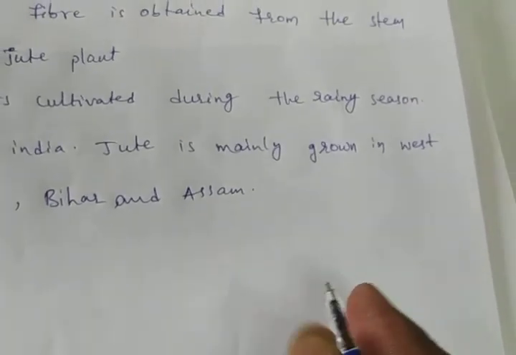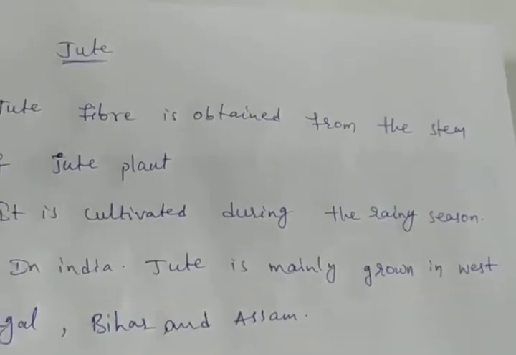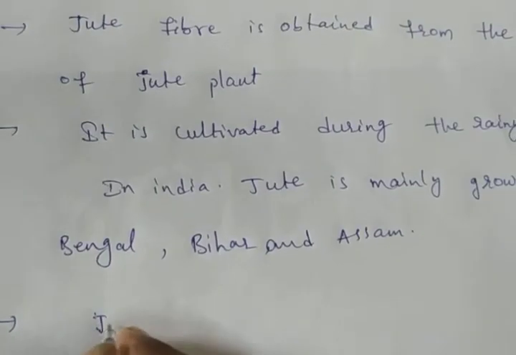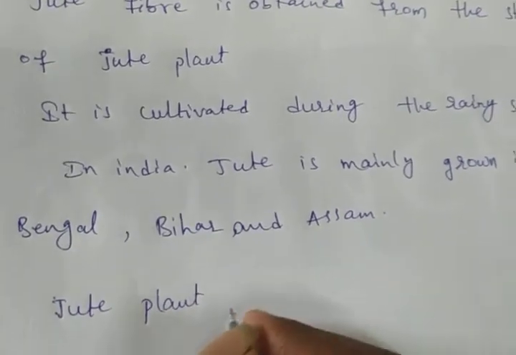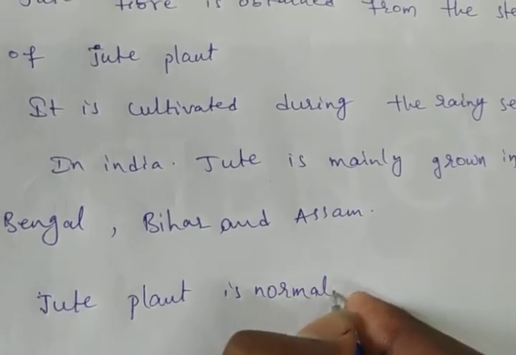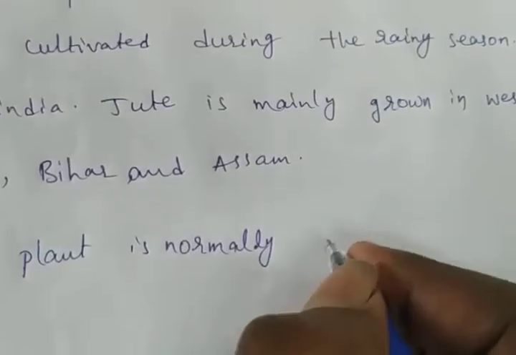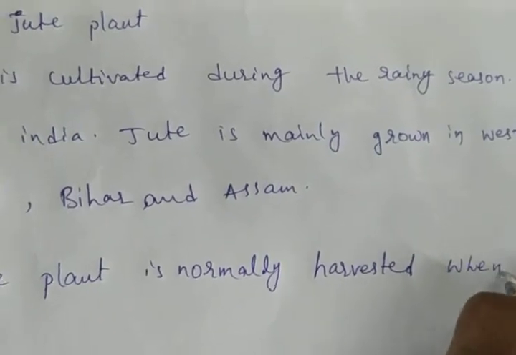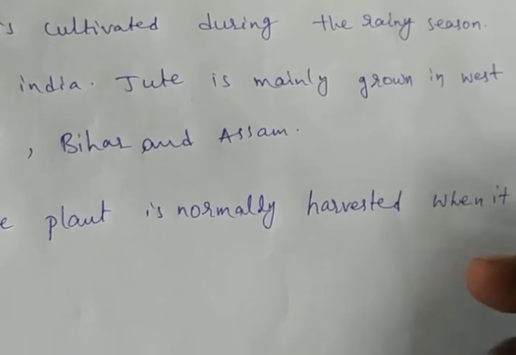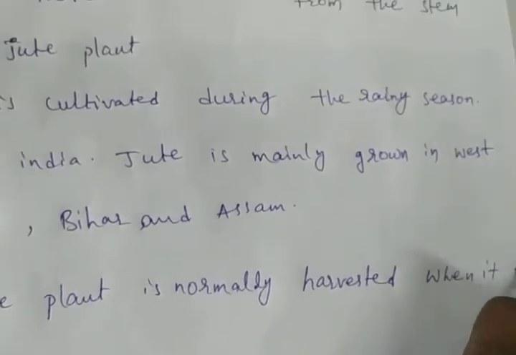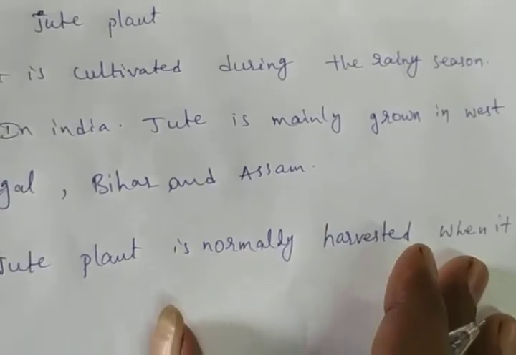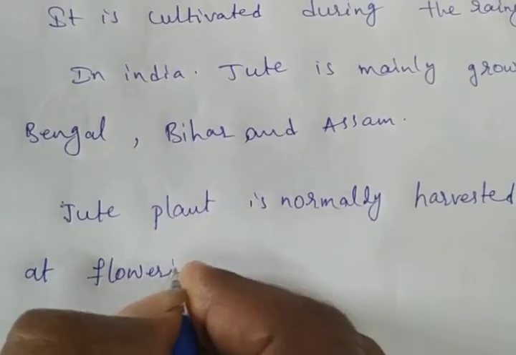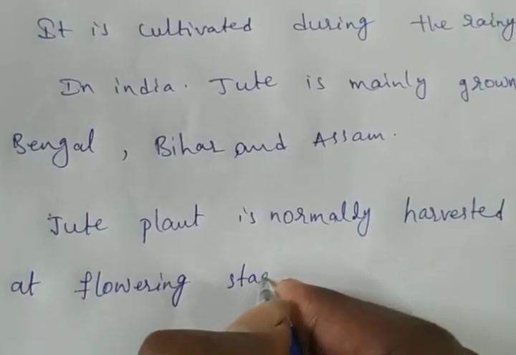The jute plant is normally harvested when it is at flowering stage.